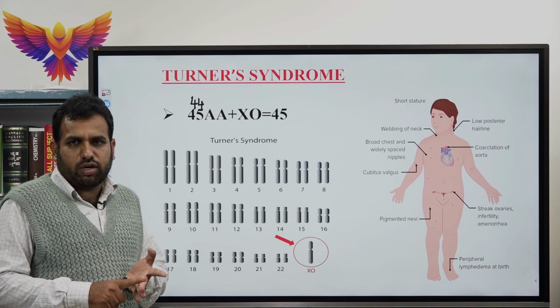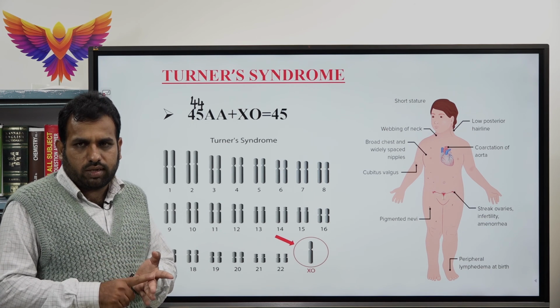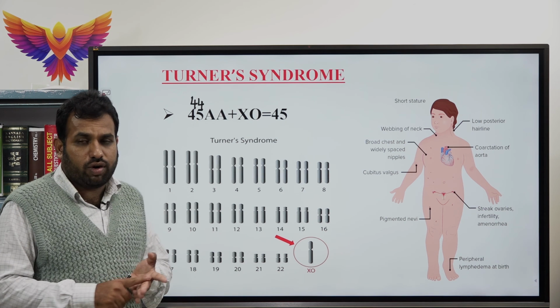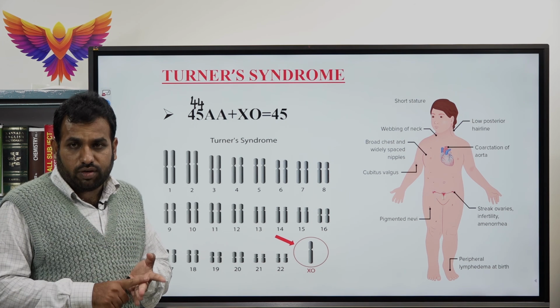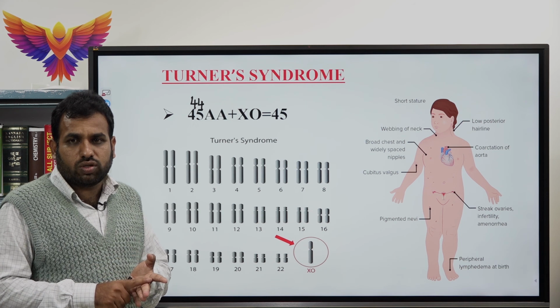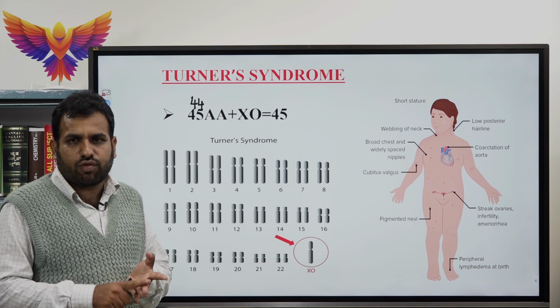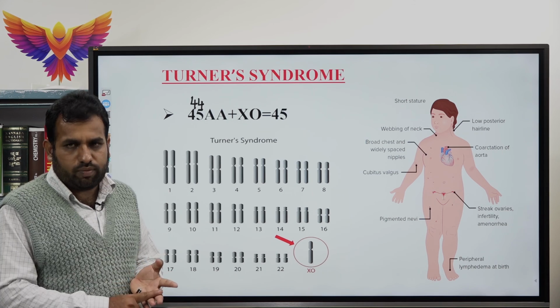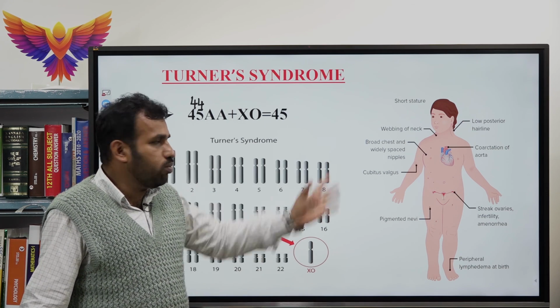In Klinefelter syndrome, there is the addition of one X chromosome to the sex chromosomes, resulting in 44 plus XXY. In Turner's syndrome, the deletion of one X chromosome results in 45 chromosomes. Turner syndrome affects only the female body.